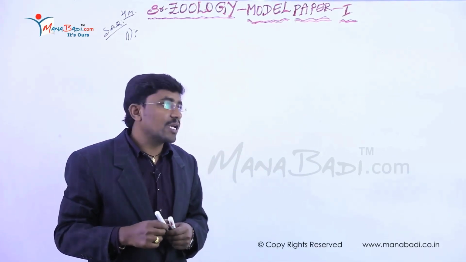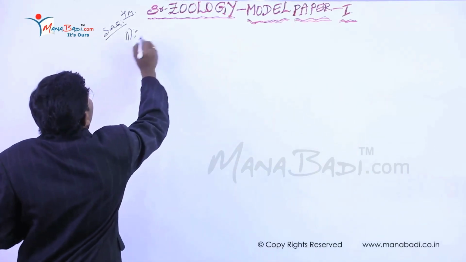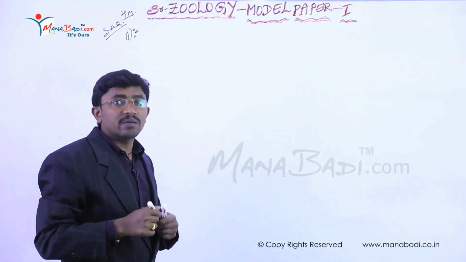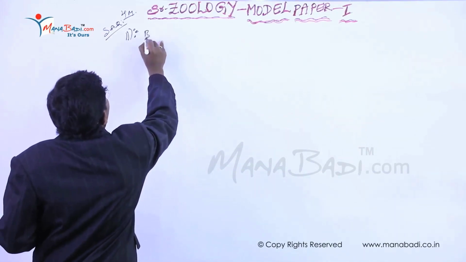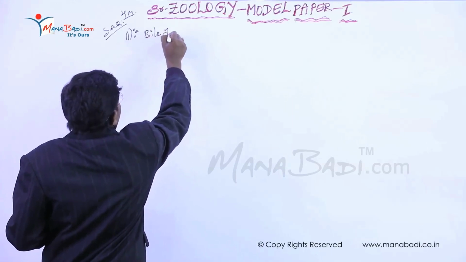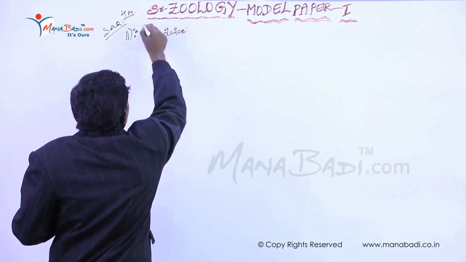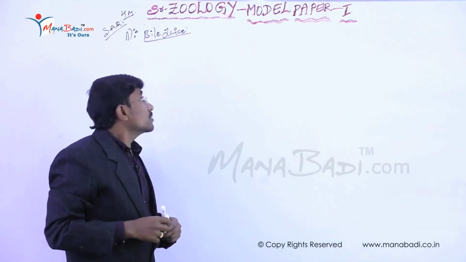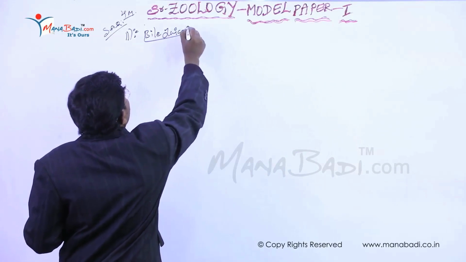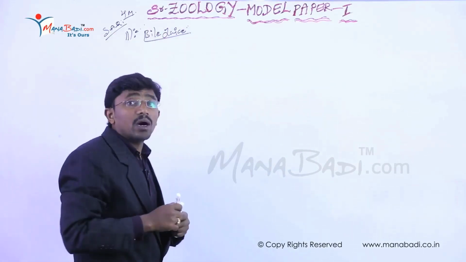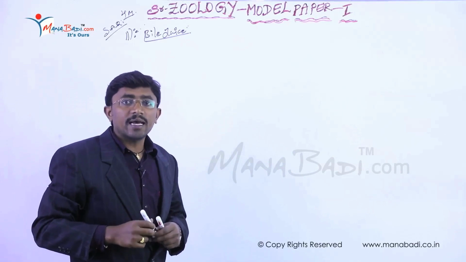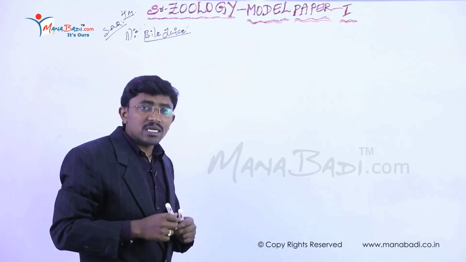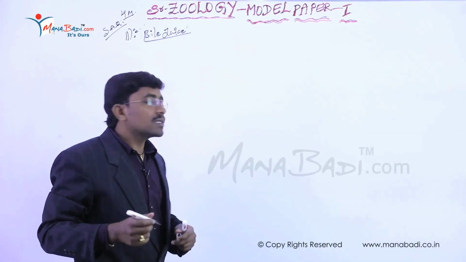So majorly here, the digestion of fats, especially butter-like lipids, is done by the bile juice actually. This bile juice is secreted by the liver. This bile juice does not have any digestive enzyme, but it is involved in the digestion of fat. So we are discussing how the bile juice is involved in the digestion of fats, right?